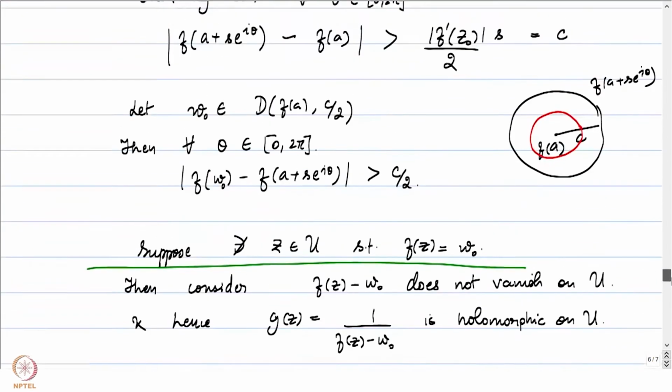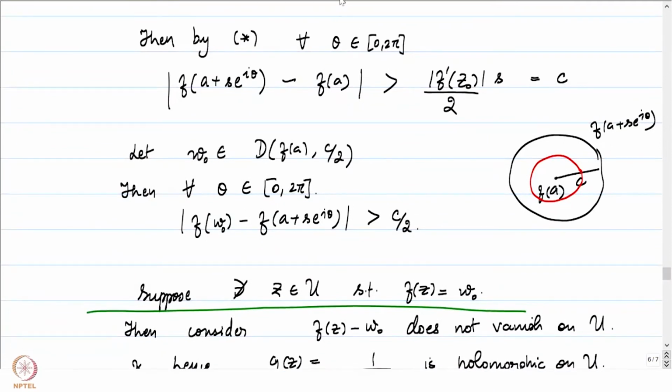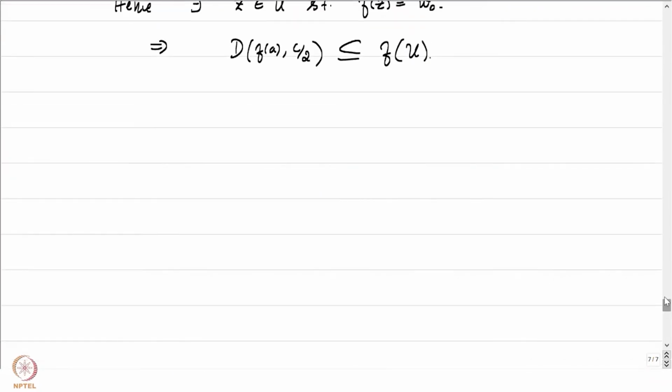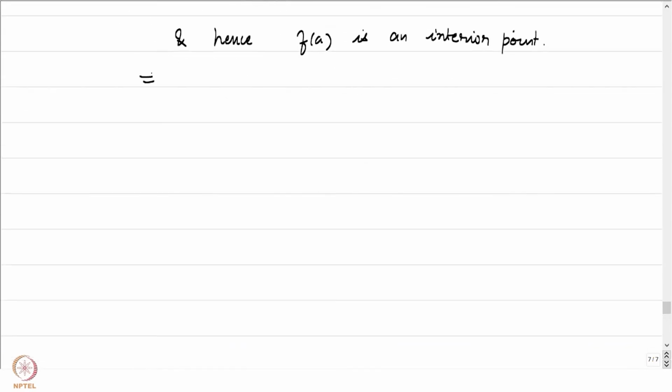Notice that our w naught was picked here. So in particular, we will be able to conclude that this particular disk is contained in f of U, and hence f of a is an interior point. So we are good, because now what have we established? We have established that f of U is open. So let's call it V equal to f of U, an open set.